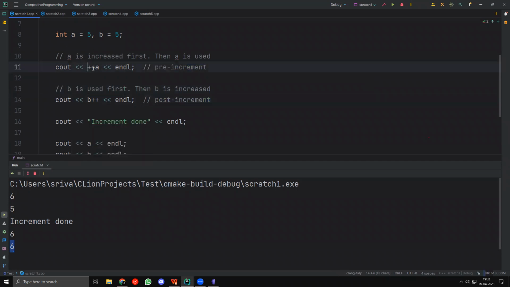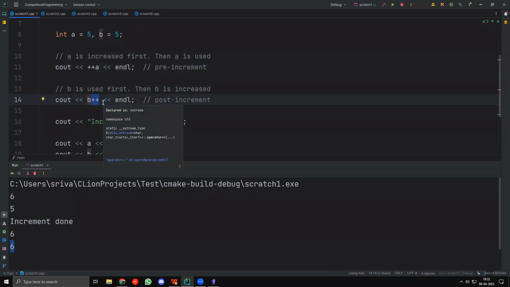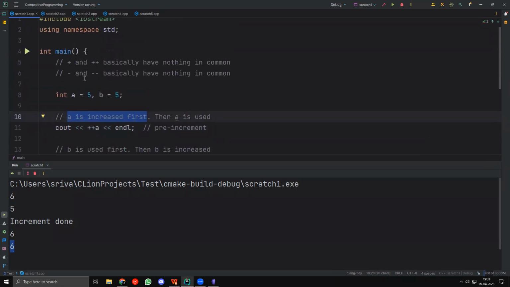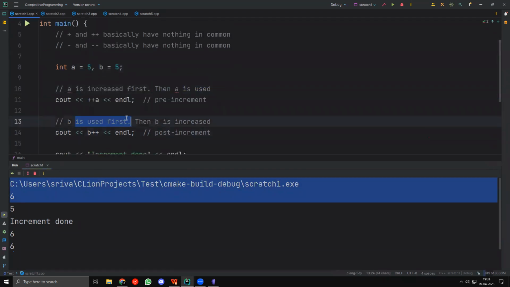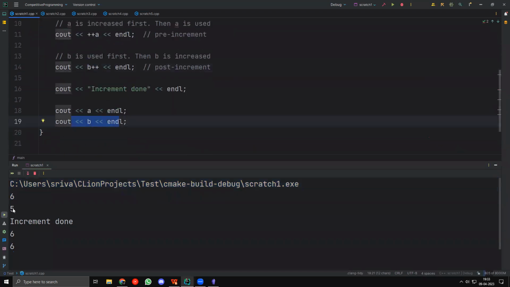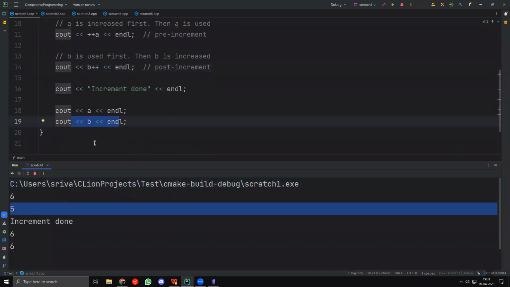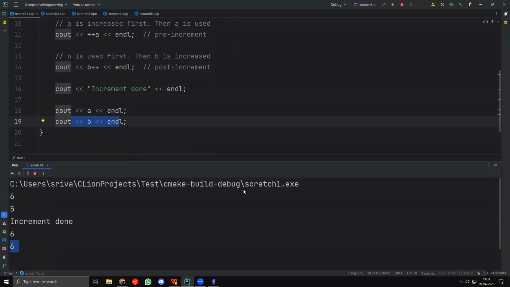In pre-increment, you can see that plus plus happens first. In post-increment, you can see that plus plus happens next. So in pre-increment, a is increased first: 5 becomes 6, and then we use 6. Here though, b is used first, so we first use 5, and after that we increase. The moment we use 5, we increase it, and the next time we print it, it becomes 6. When I took b++, it was currently equal to 5, and then it is equal to 6.